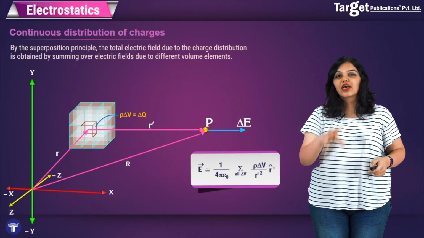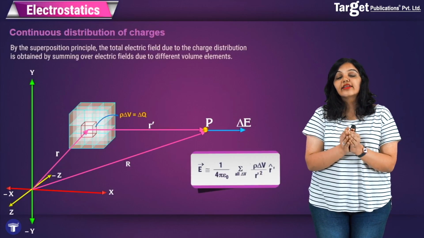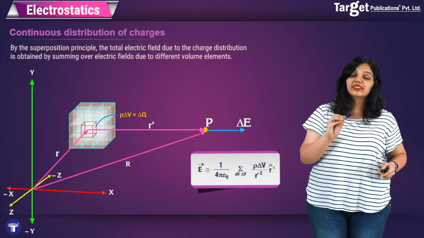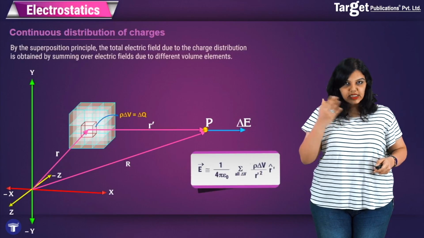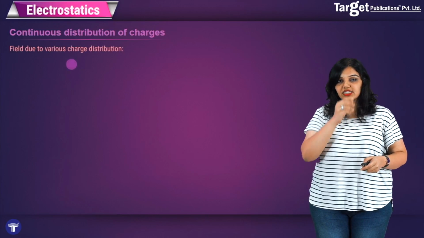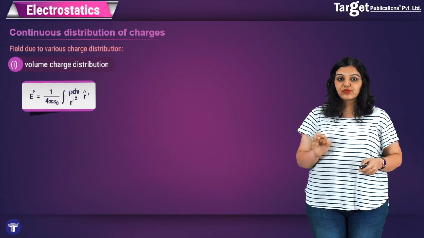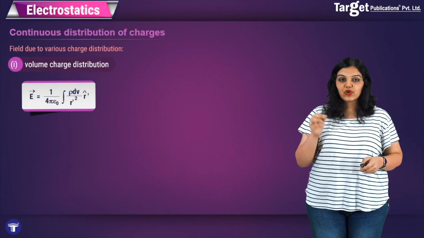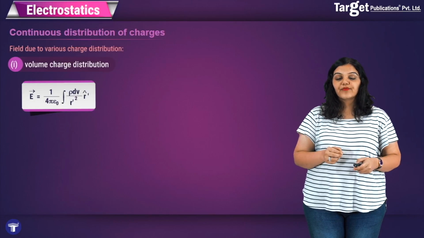So my formula changes, delta E becomes E, but then I have also written a summation sign, which means that you have to do this for all the volume elements. When you go under the limit that delta V tends to 0, that is, as the volume elements get smaller and smaller, you will see that the number of elements becomes infinite, and when that happens, your summation sign changes to an integration sign. Therefore you get that the electric field due to a volume charge distribution is 1 upon 4 pi epsilon naught, integral of rho dV upon r dash square, under the integral sign, and the direction is r dash.